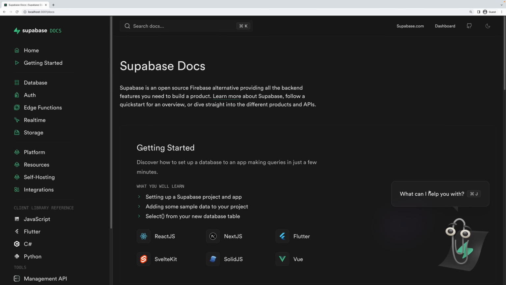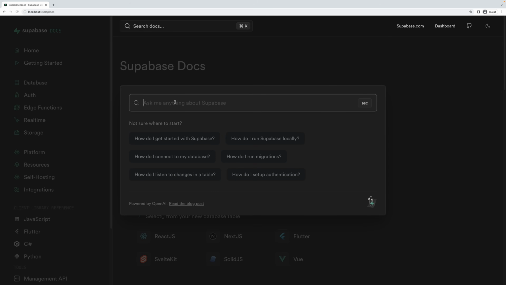So first things first, we can click on Clippy's bubble there. And like we talked about, the whole idea is we can simply use natural language to ask, in this case, Clippy, anything we want. And ideally, it will respond right then and there like ChatGPT would, but catered to be about Supabase. And now that you know how the entire thing works in the backend, let's take a look.